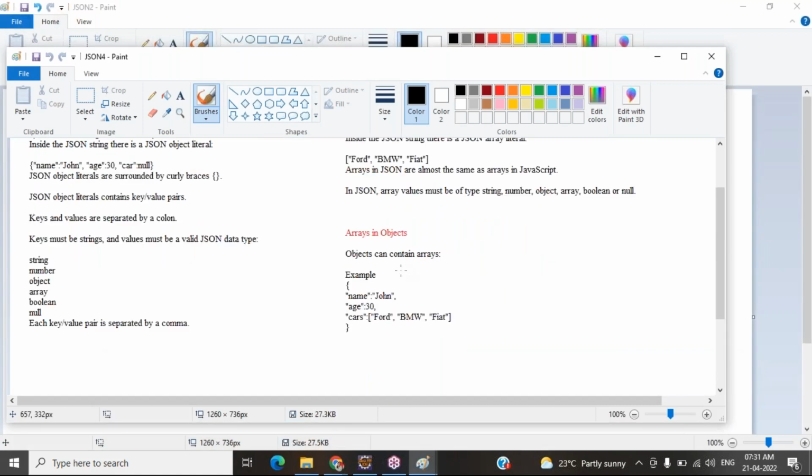This is a simple example I'm giving. Observe your example: opening curly brace and ending curly brace. This is an object. Inside the object, if you want to create an array, the array syntax is that you have to open with a square bracket. This is an array. This is an object. This is an array. So you have to be very clear with that.